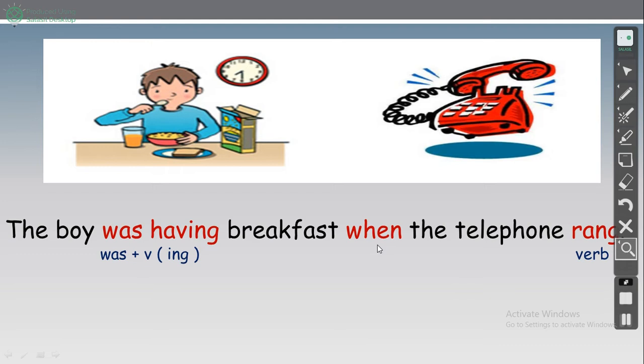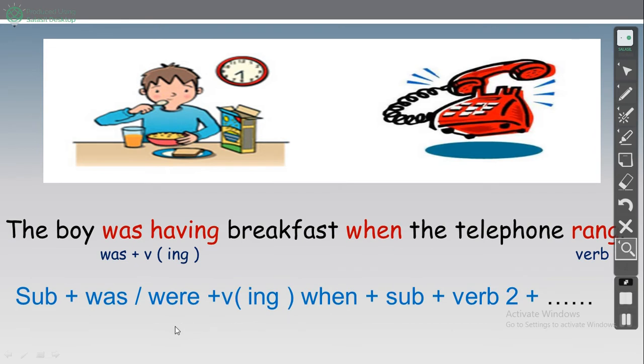We have when. We have two actions, one and two. We have two sentences. Okay, when the telephone rang. Rang is verb two of ring. After when we have verb two. Okay, the second action interrupted the first one. So what is the idea here?